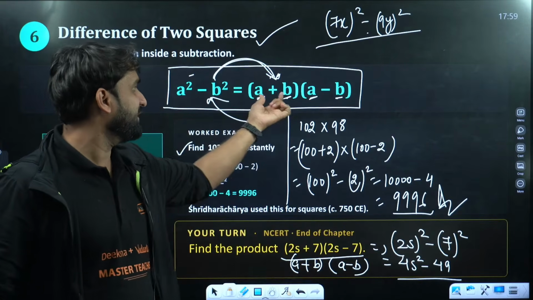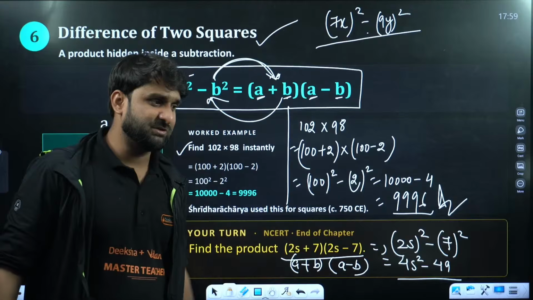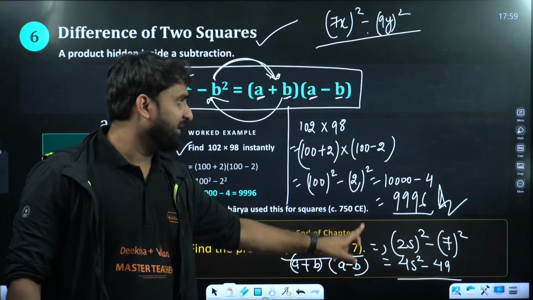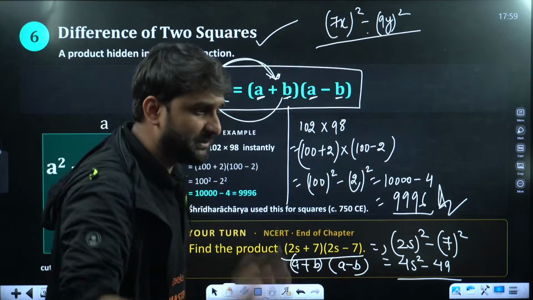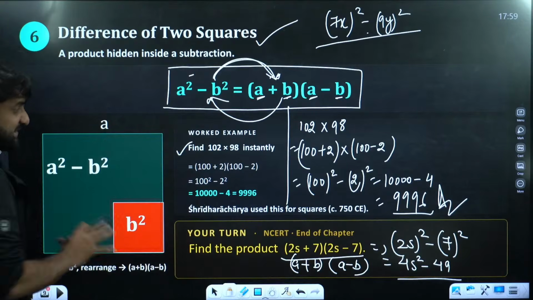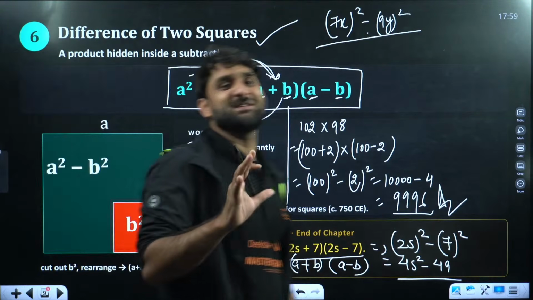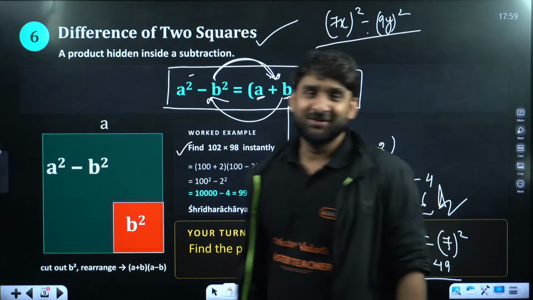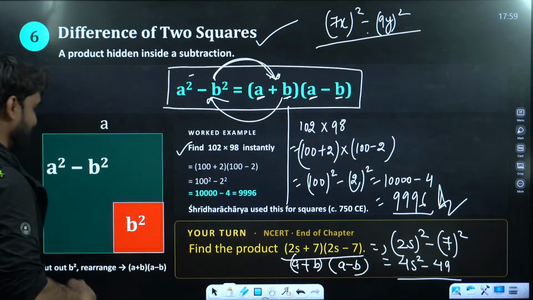A square minus b square is a plus b, a minus b. I hope this question is clear to you all. Okay, now the question is how it is derived. This is the big question. So how to derive? This is very easy. Let me show you the derivation of this.